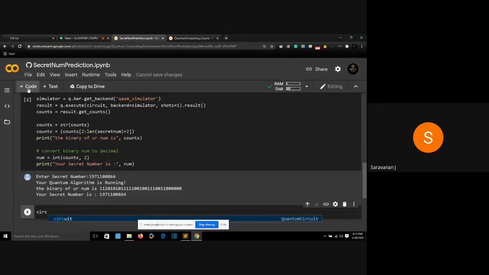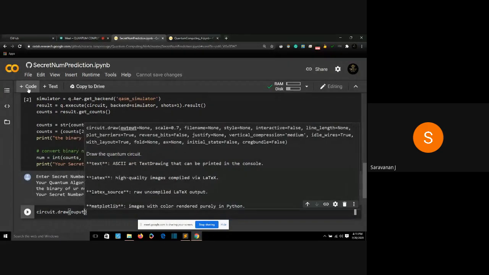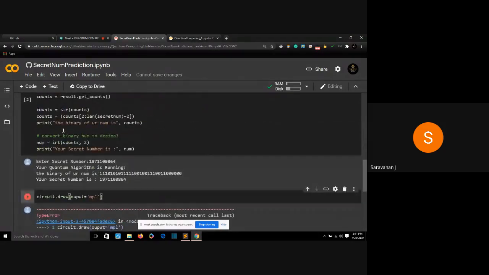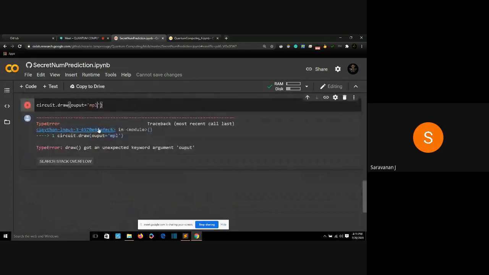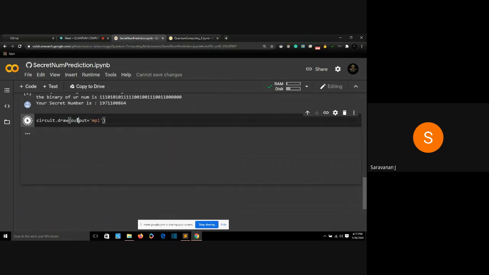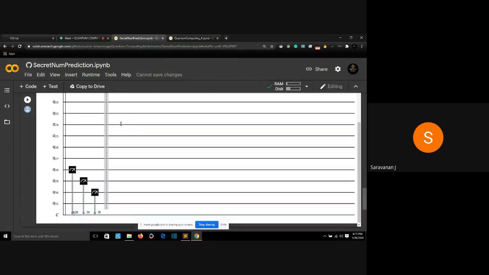Circuit dot draw, output equals MPL. The drawing of the diagram will take some more time. Output. Oh, I'm terrible at spelling. Sorry. Yeah, we got a huge output.